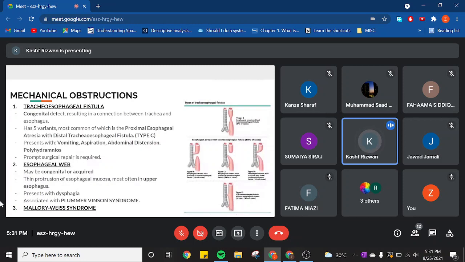The third is the Mallory-Weiss syndrome. This is basically a pathology associated with excessive vomiting or retching, right? And what happens is that this causes longitudinal lacerations of the esophagus. Whenever you're vomiting, there's basically antiperistalsis happening, right?